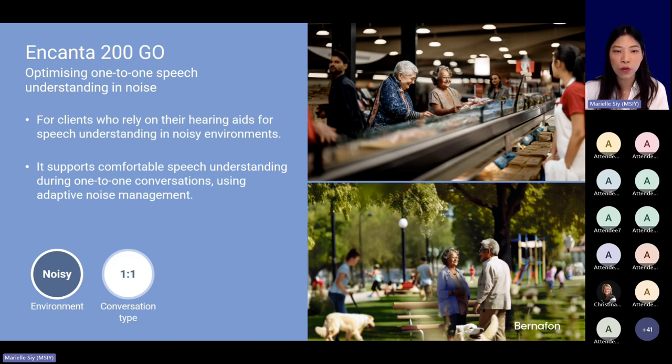So what is the benefit? Encanta 200 supports comfortable speech understanding, one-on-one conversation in a noisy environment using adaptive noise management. So that's how you can explain Encanta 200 Go.